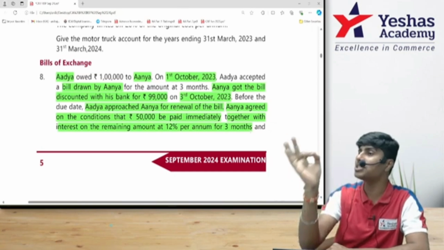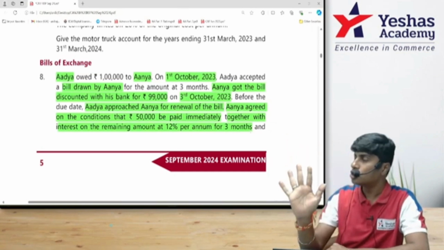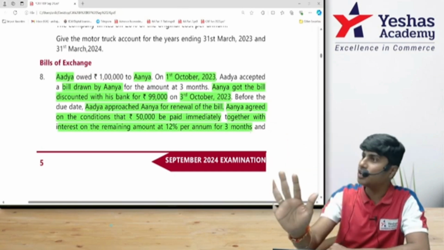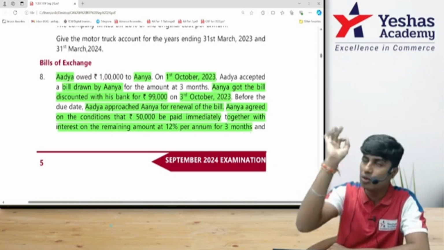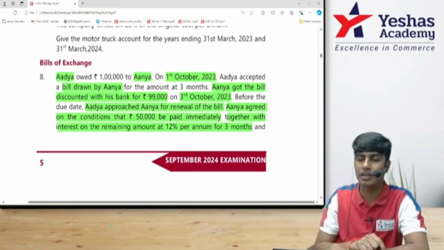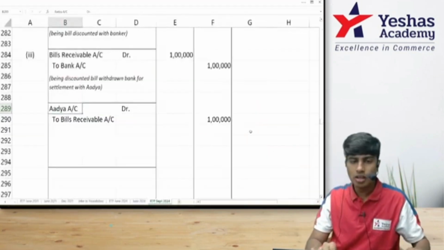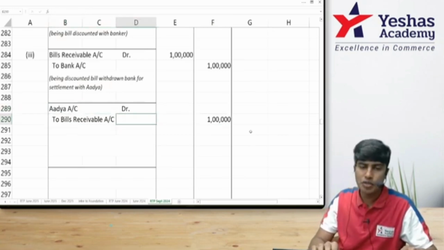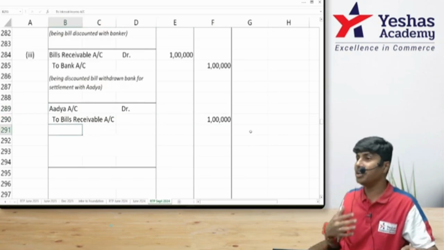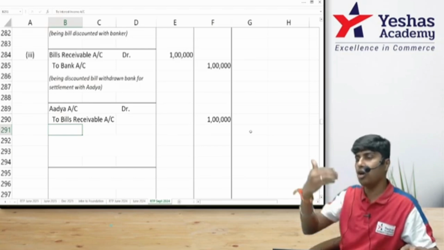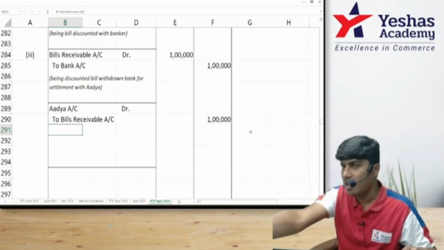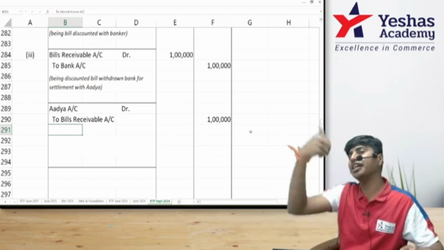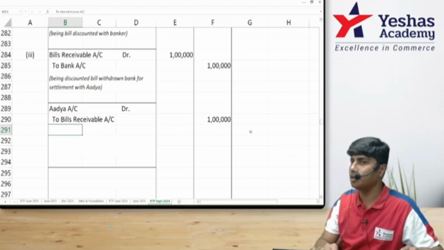So how much money is delayed? 50. So interest should be collected on how much? 50. For how many months? 3 months. Do 50,000 into 3 months into 12%. 1,500. So we should collect from Adya not just the bill value of 1 lakh. We should also collect interest. That interest is my income. Because Adya is delaying, I am going to collect 1,500 extra. That is interest income to me.